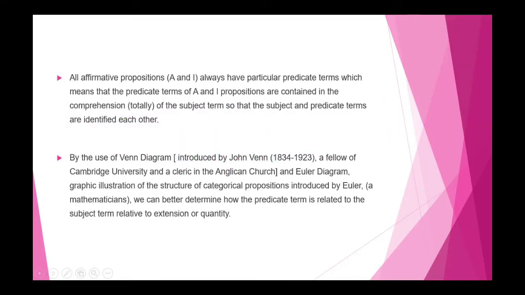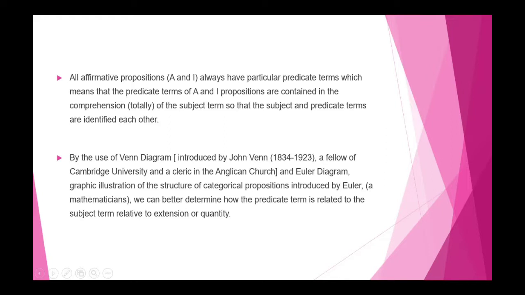All affirmative propositions A and I always have particular predicate terms, which means that the predicate terms of A and I propositions are contained in the comprehension totally of the subject term, so that the subject and predicate terms are identified with each other.